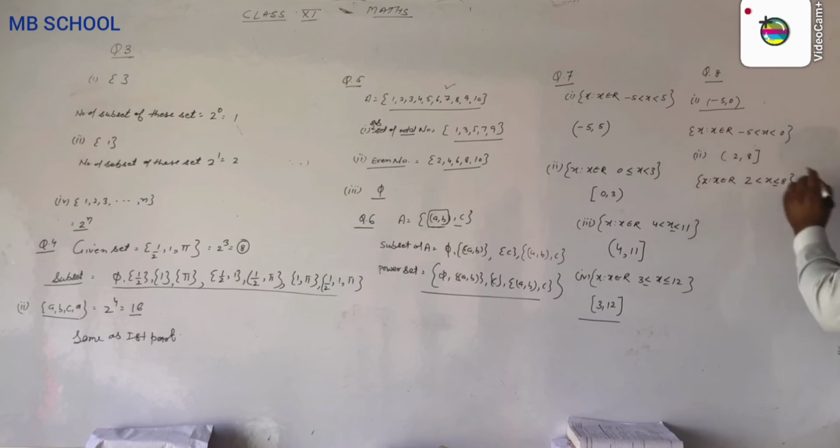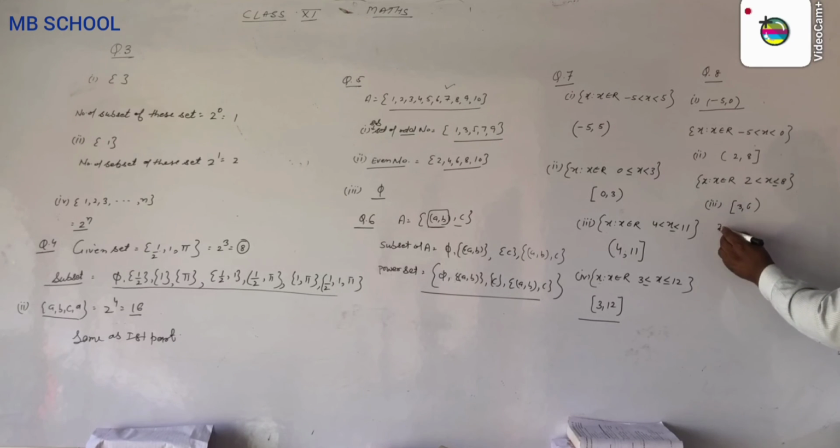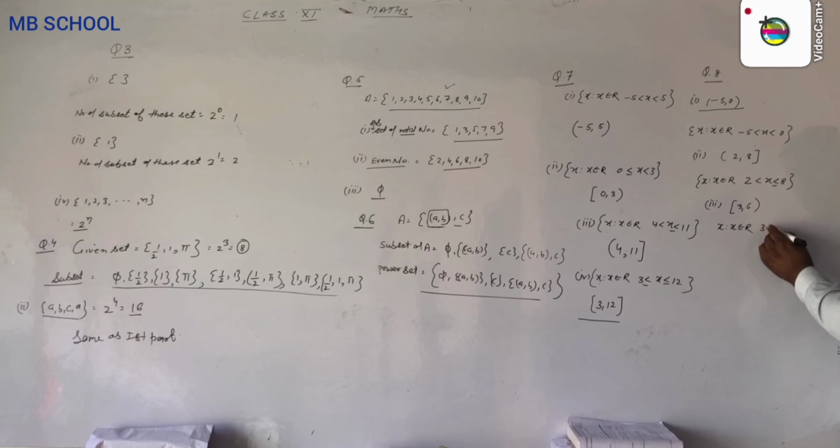This is the next part. And the third says 3 to 6, including 3 and not including 6. Write this: x such that x belongs to R, 3 less than or equal to x less than 6. This is the third part.